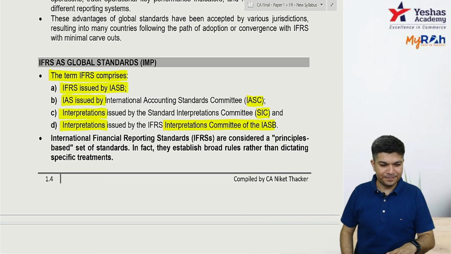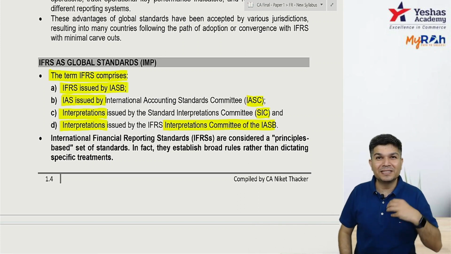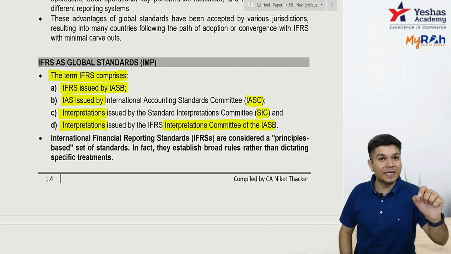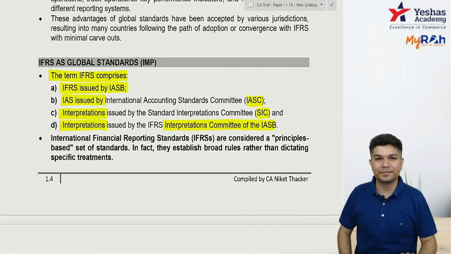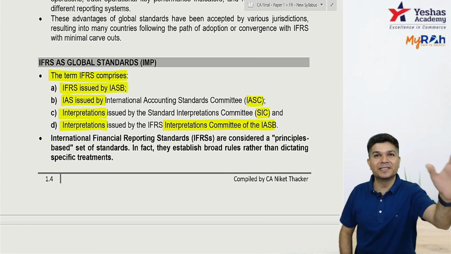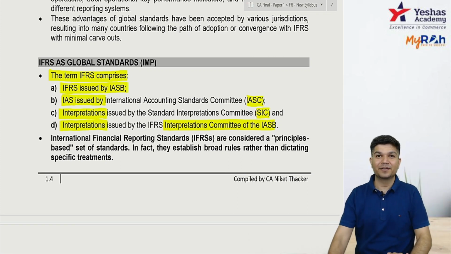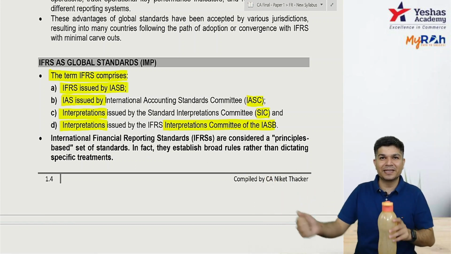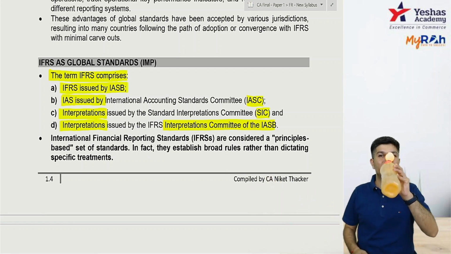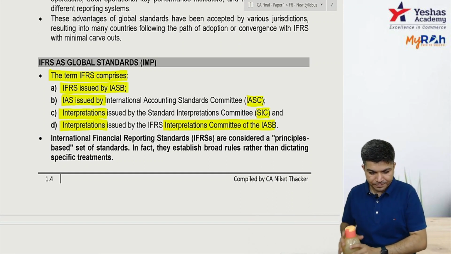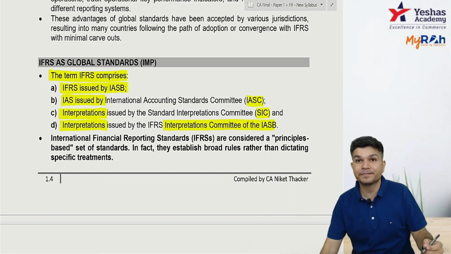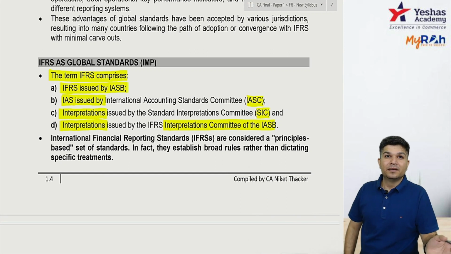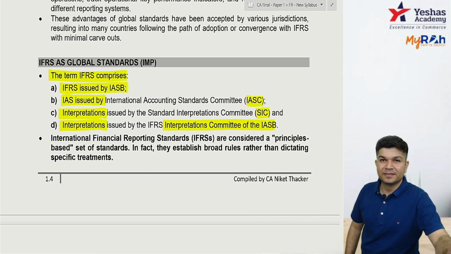Okay, now tell me, when do I say I have a subsidiary, I have control? I repeat, when do I say I have control over this entity? You've done it in your Accounting Standard 21. When do we say we have control over that entity?